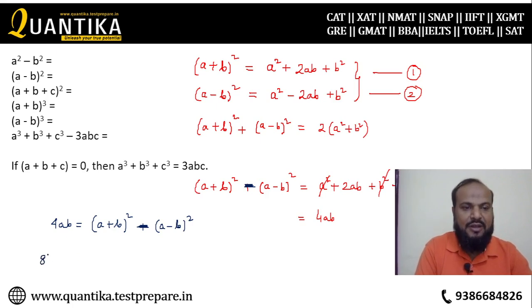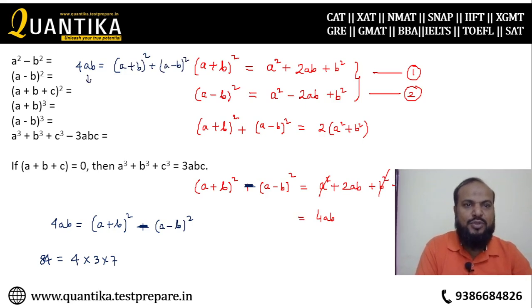So 84 I will write as 4 into 21, which is 3 into 7. Correct? I know the formula 4ab. What is the formula? The formula is 4ab is equal to a plus b whole square minus a minus b whole square. What will happen?